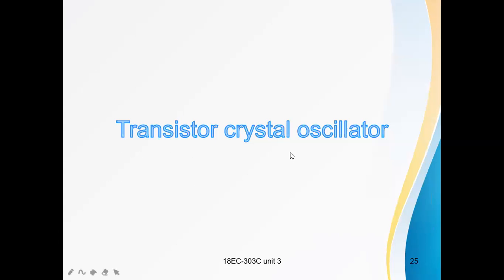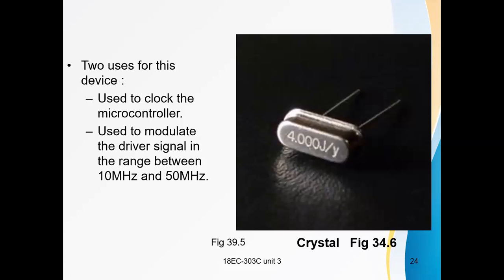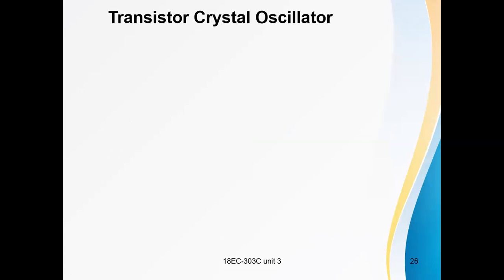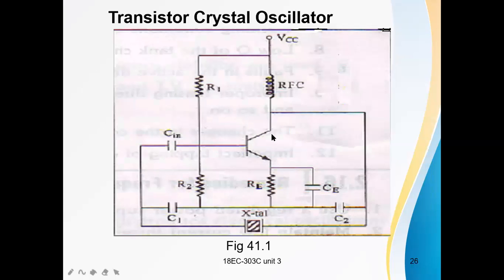Next one is the transistor crystal oscillator. Till now we discussed the piezoelectric crystal. Now it is the transistor crystal oscillator. This is the circuit diagram of the transistor crystal oscillator, and this is a CE amplifier, common emitter amplifier. R1, R2 are for biasing, RE is for thermal stability, CE is the bypass capacitor, and there is an RFC choke. Up to this is similar to the Colpitts oscillator.